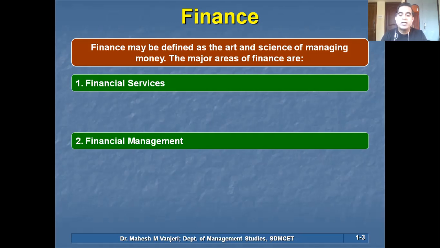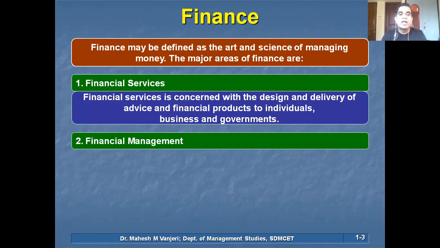The major areas of finance are financial services, which are concerned with the design and delivery of advice and financial products to individuals, businesses and governments. For example, a mutual fund systematic investment plan is a financial service. Individuals as well as corporates and governments invest in mutual funds.